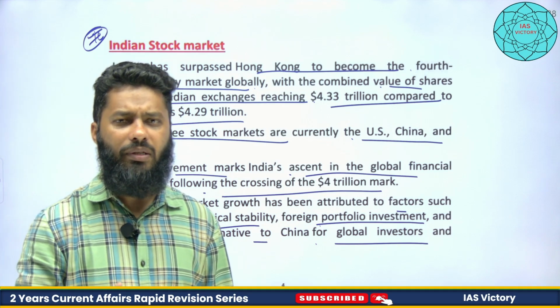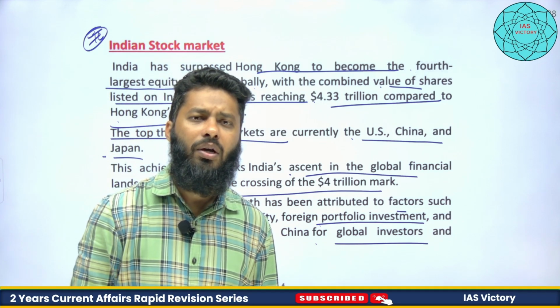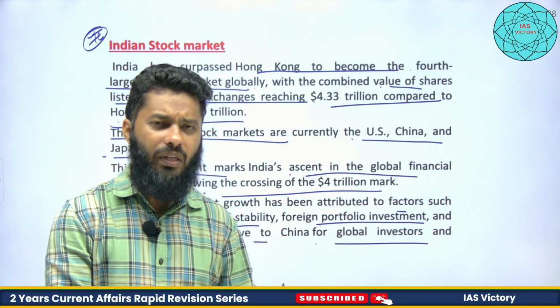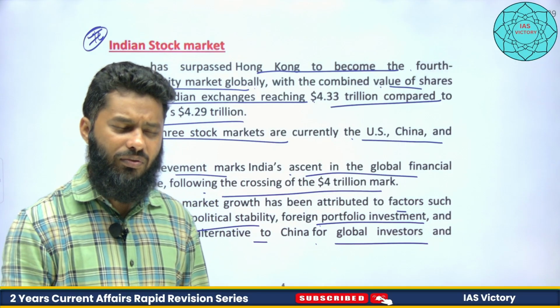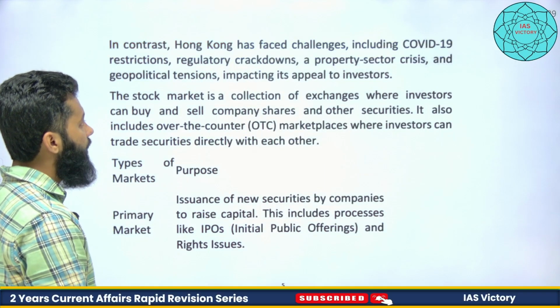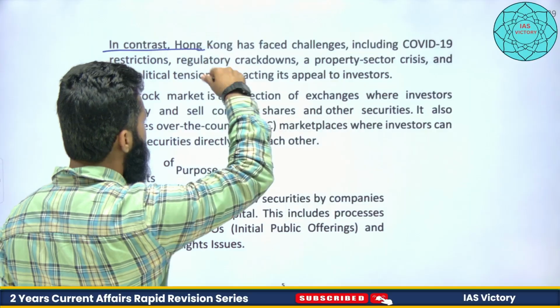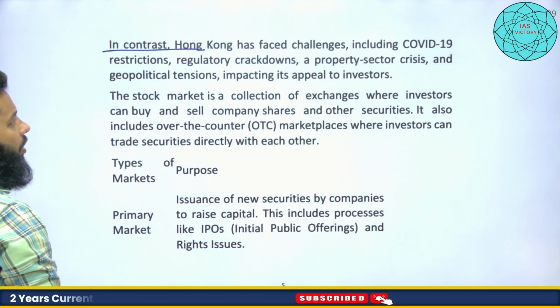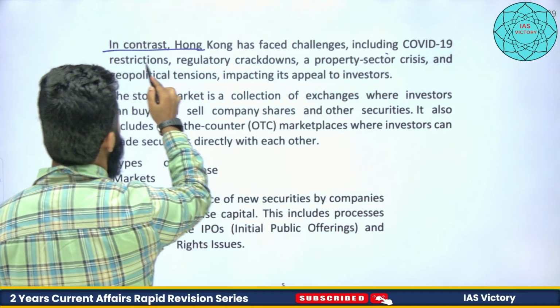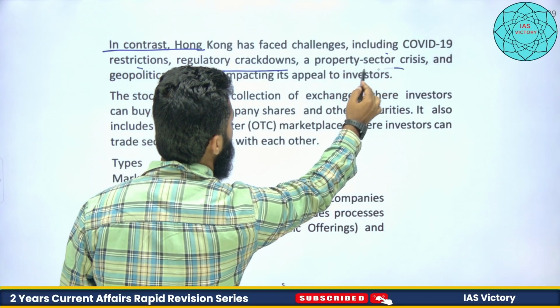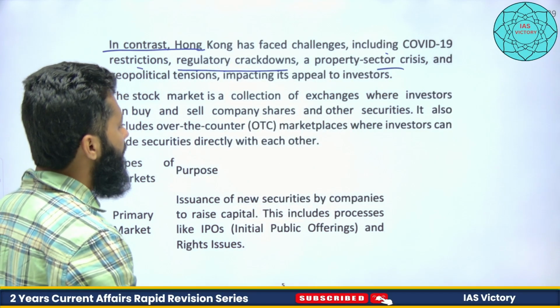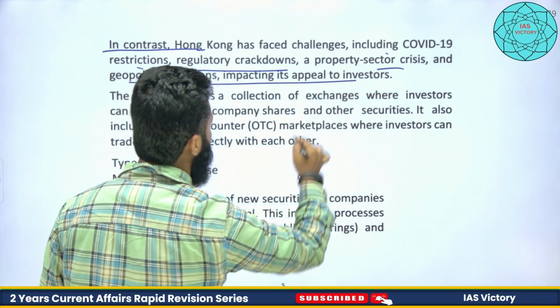For example, COVID, etc., have shown some trust deficit in China. So India is also emerging as China plus one, that means one alternative to China. In contrast, Hong Kong has faced challenges including COVID-19 restrictions, regulatory crackdowns, property sector crisis, and geopolitical tension impacting its appeal to investors.